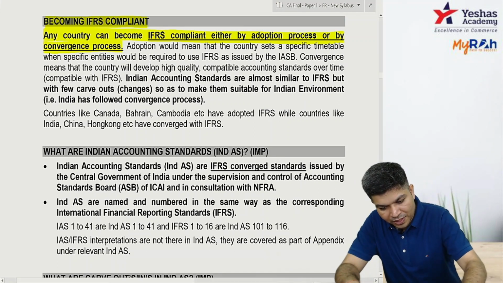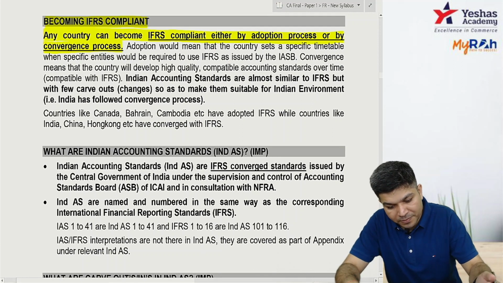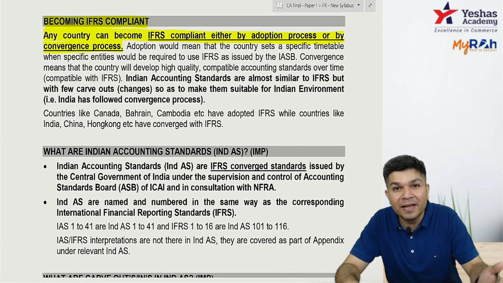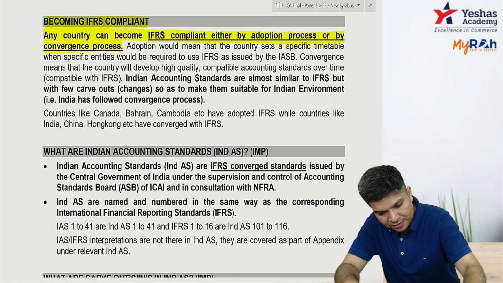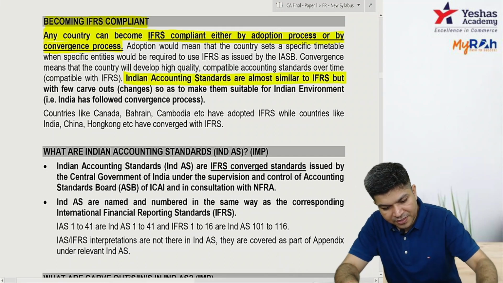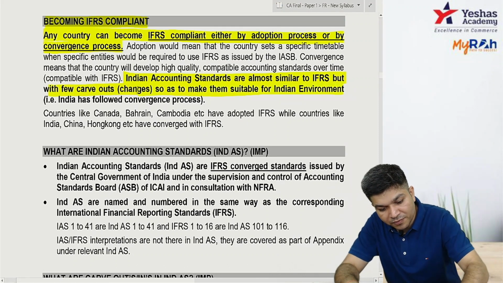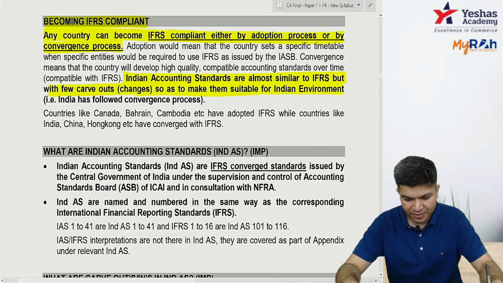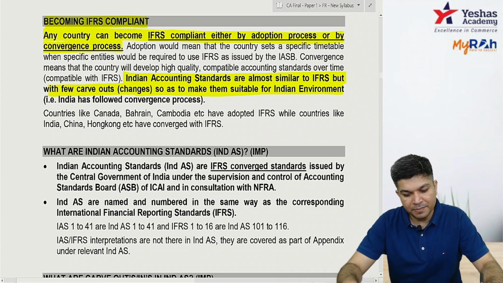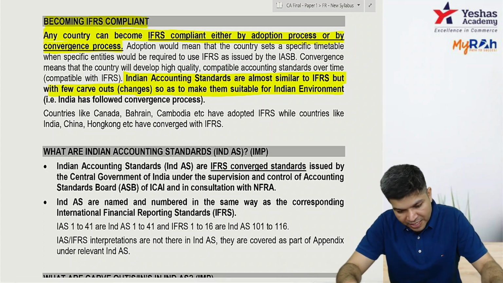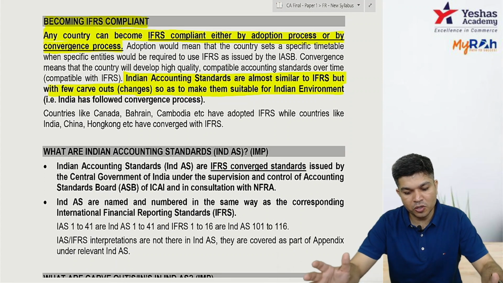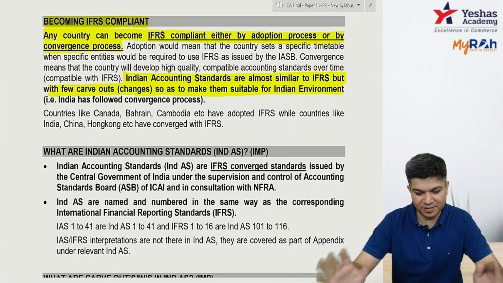So adoption means you directly adopt it. Convergence means you come up with high quality compatible accounting standards. Compatible means compatible with IFRS. The accounting standards are almost similar to IFRS, but a few changes are made to make them suitable for the Indian environment. Countries like Canada, Bahrain, Cambodia have adopted IFRS. Countries like India, China, Hong Kong have converged to IFRS.